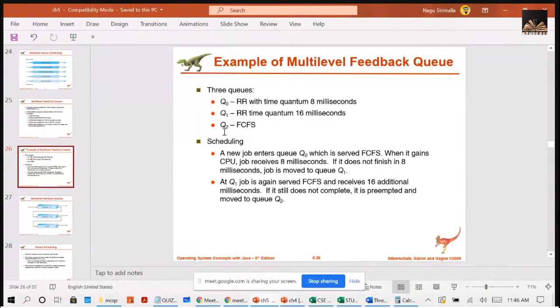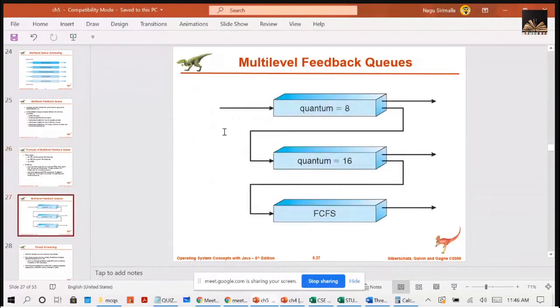And here I have given some considerations. As I told you, depending on some characteristics of CPU burst, the processes will be given the queues. Here, a process entering the ready queue will first be put in Q0.